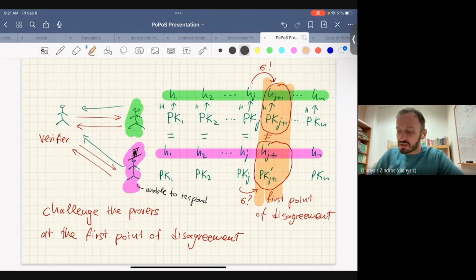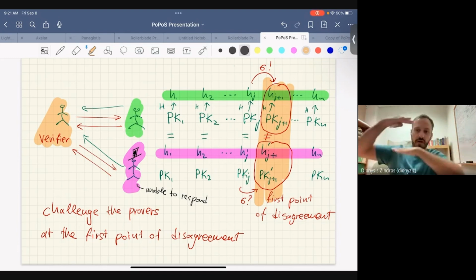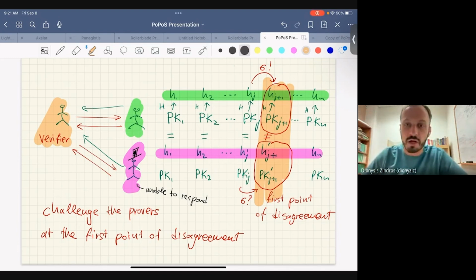Now, this is going to be a multi-step process. First, the verifiers receive these hashes from the provers, and they put them one on top of the other and compare them. Once they find the first point of disagreement, they go back to the provers and say, look, I see the same hash in location j for epoch j, and in epoch j plus 1 I'm seeing something different.